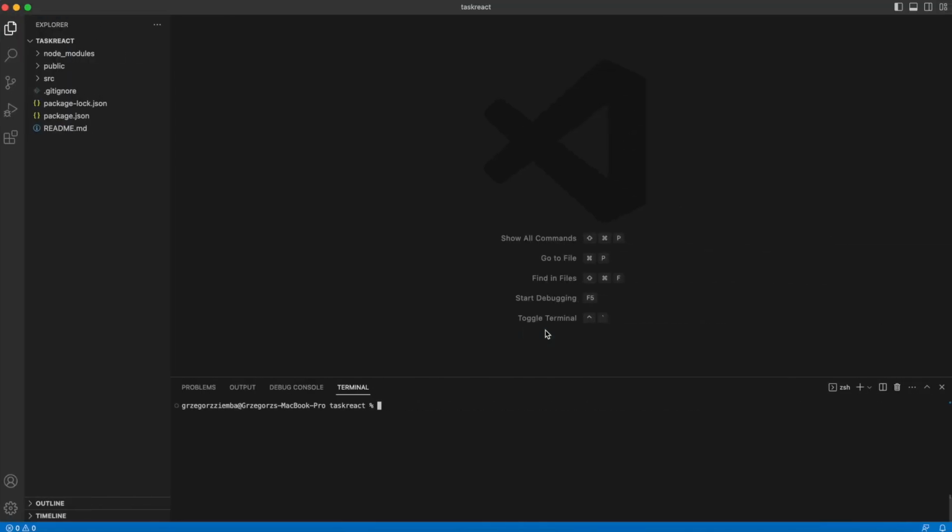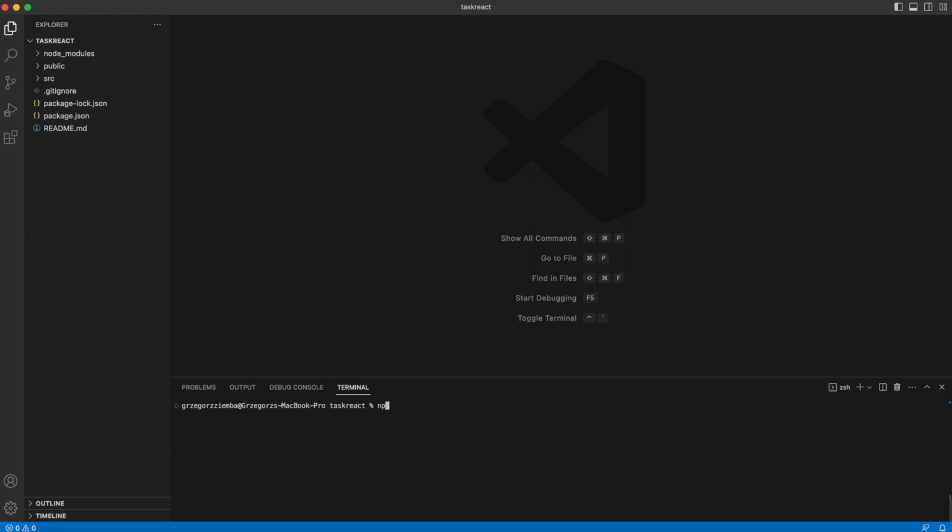To start building our application, we will need to create our React application. You can do that with npx create-react-app and a dot when you are inside that folder. I just did it before, to not wait. You first have to install npx. If you don't have it, when you press enter, there will be a question if you would like to install it. Then you press yes, or Y, sorry, and press enter and everything works correctly.